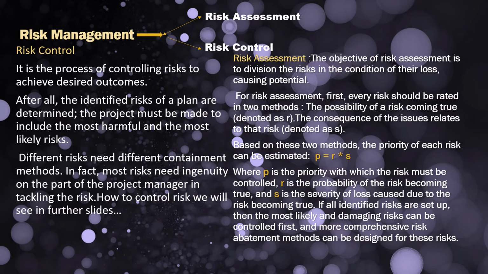Here P is the priority, R is the probability of the risk coming true, and S is what can be caused if it becomes true. After we identify it, we see how it is going to damage and how we can control it.